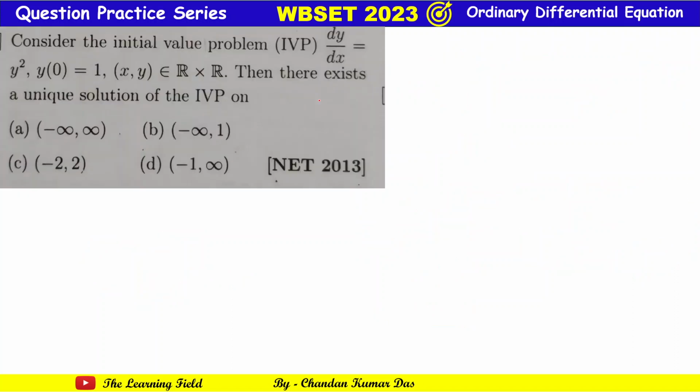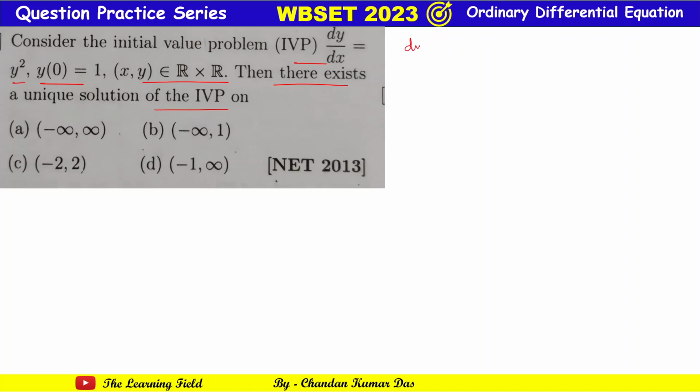Okay, now next problem. Consider the initial value problem, IVP: dy/dx equals y square, y(0) equals 1, (x, y) belongs to R cross R. Then there exists a unique solution of the IVP. So you have to find the interval in which the IVP has a unique solution. Okay, fine. You can easily solve these types of problems, and this type of problem is known as Picard's; you can easily solve by using Picard's theorem.